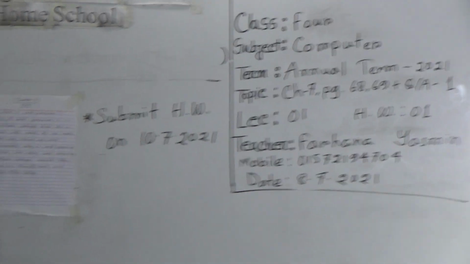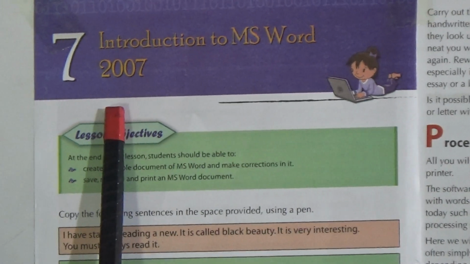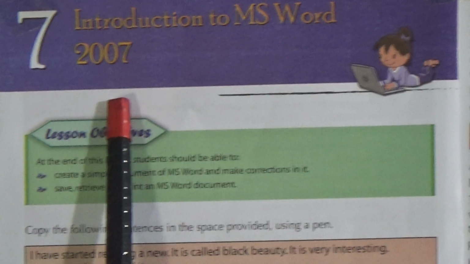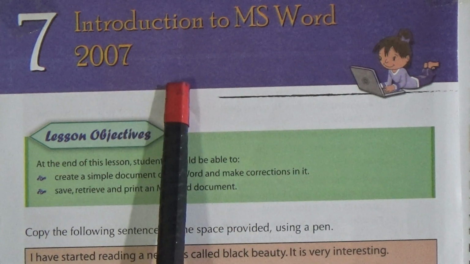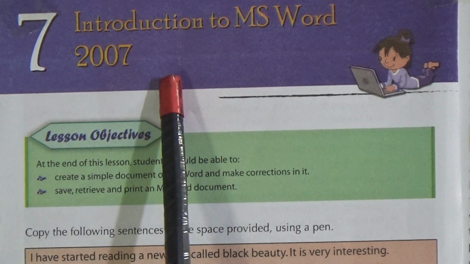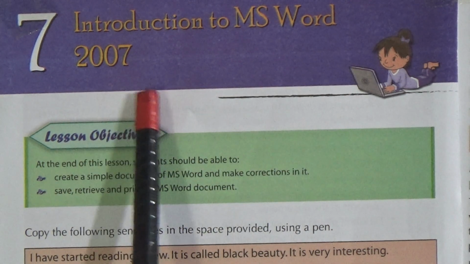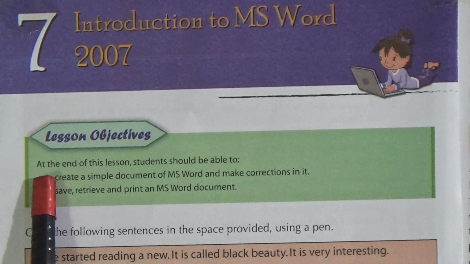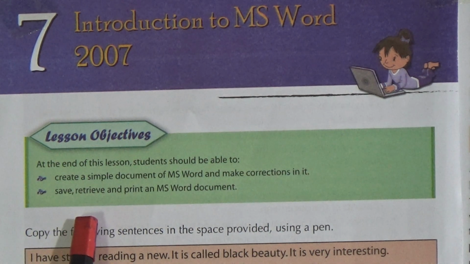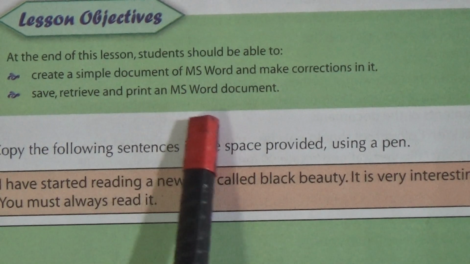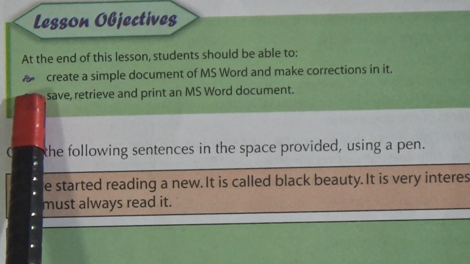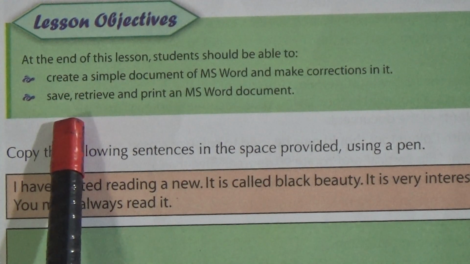So dear students, please look at chapter 7. We will start a new chapter for our annual term today. Chapter 7 is Introduction to MS Word 2007. We will discuss Microsoft Word 2007 in this chapter. Our objectives for this lesson are to create a simple document in MS Word, make corrections in it, and save, retrieve and print an MS Word document. We will see how to do these things in this chapter.